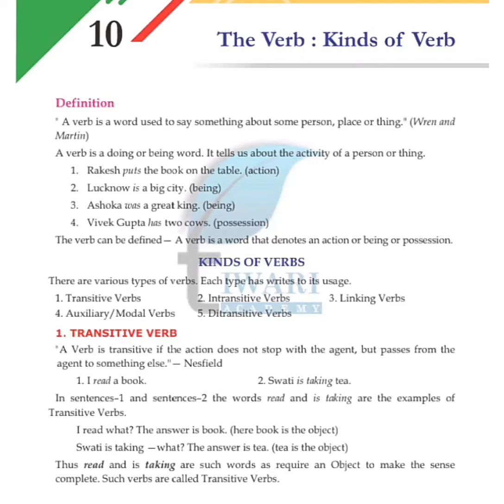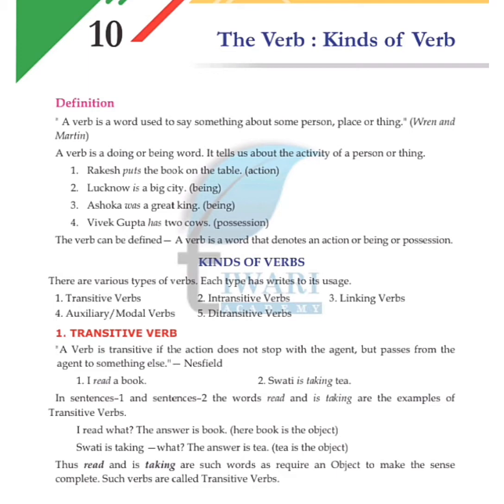This is chapter 10, the verb, kinds of verb. Okay. So what is the definition of the verb? A verb is a word used to say something about some person, place or thing. This is the definition given by Wren and Martin.